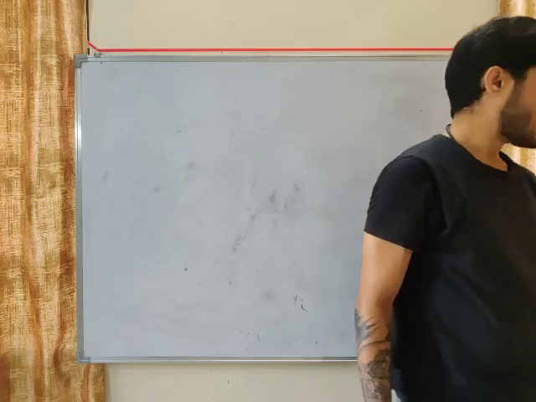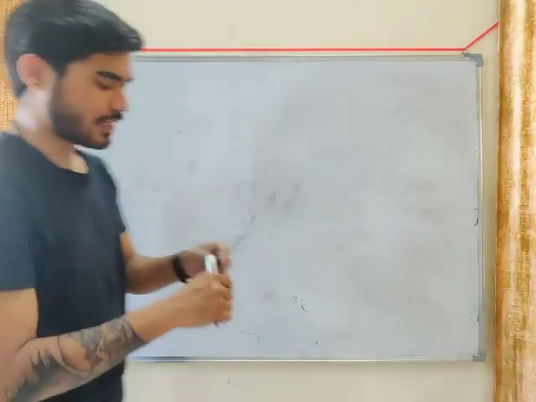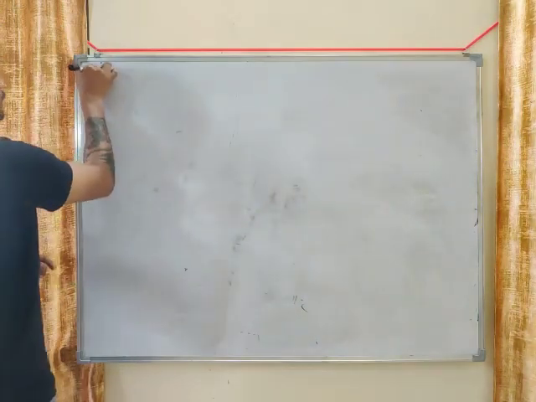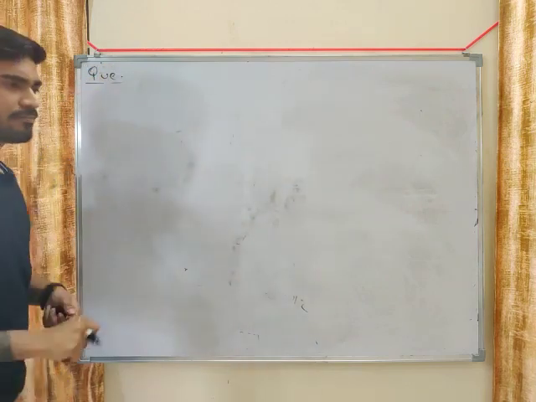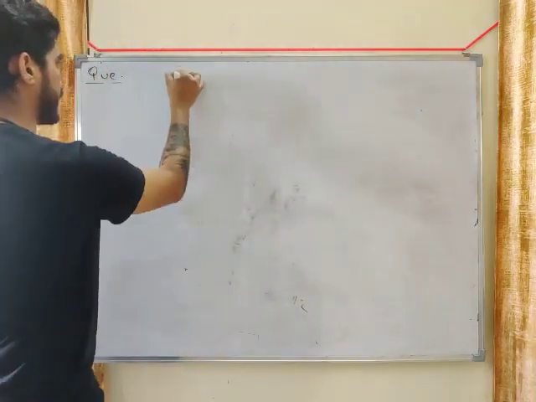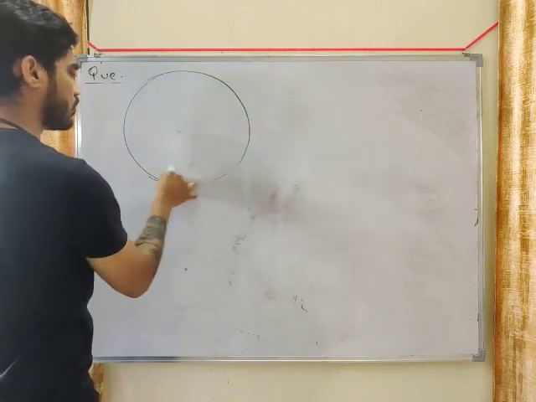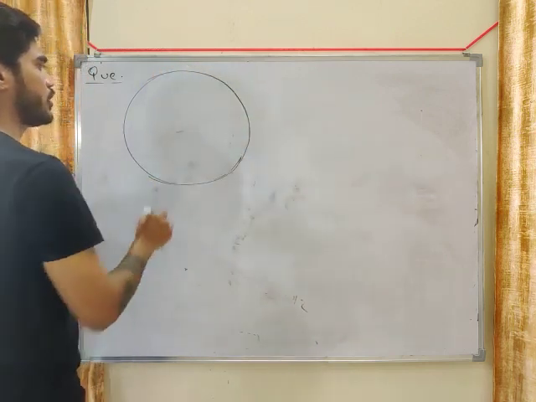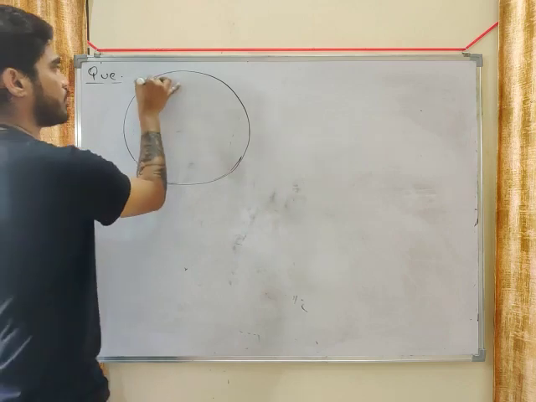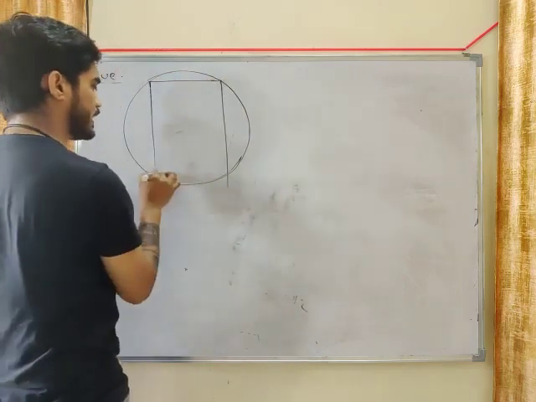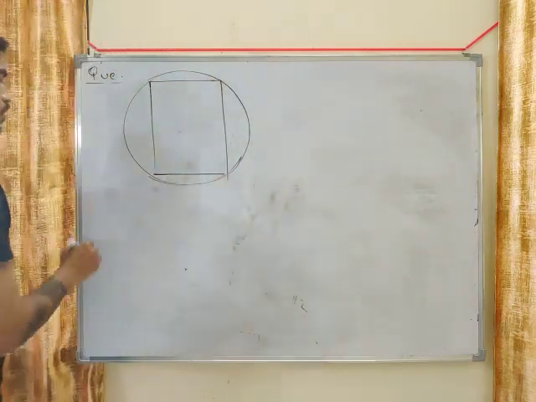Now I will solve some problems. So let's say this is the first problem. Let's say you have a circle, and you need to cut a rectangle from this circle.